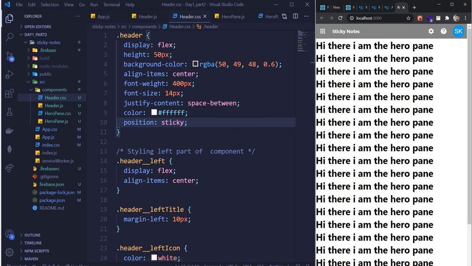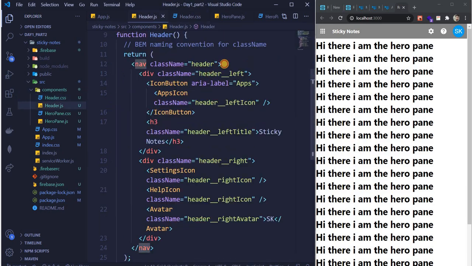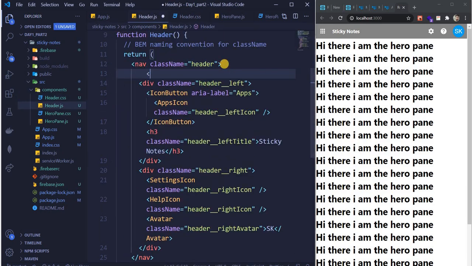Wait a second, guys. Nav, nav. Okay, let's just do this. Nav, and then these are in an unordered list.